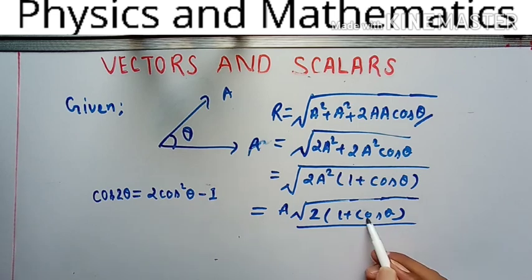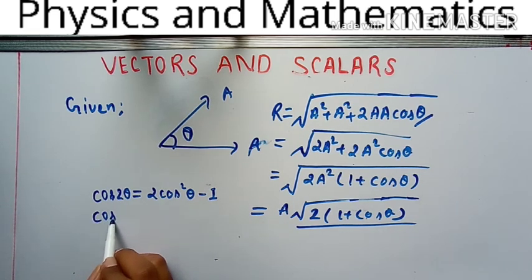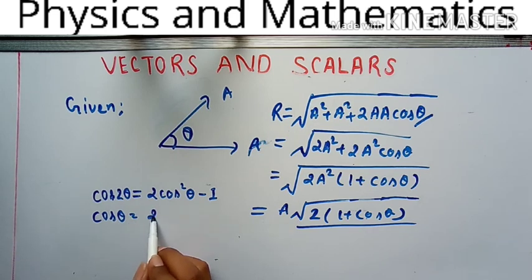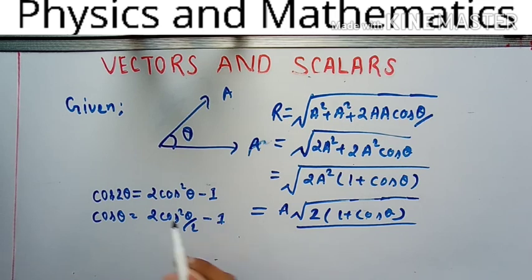There you can see only theta is given, not 2 theta. So let's modify the identity. Cos theta is equal to 2 cos square theta by 2 minus 1. Try to understand. When 2 theta was given here, it becomes only theta. So this time this is theta, so this will be theta by 2, meaning this was double, now half.